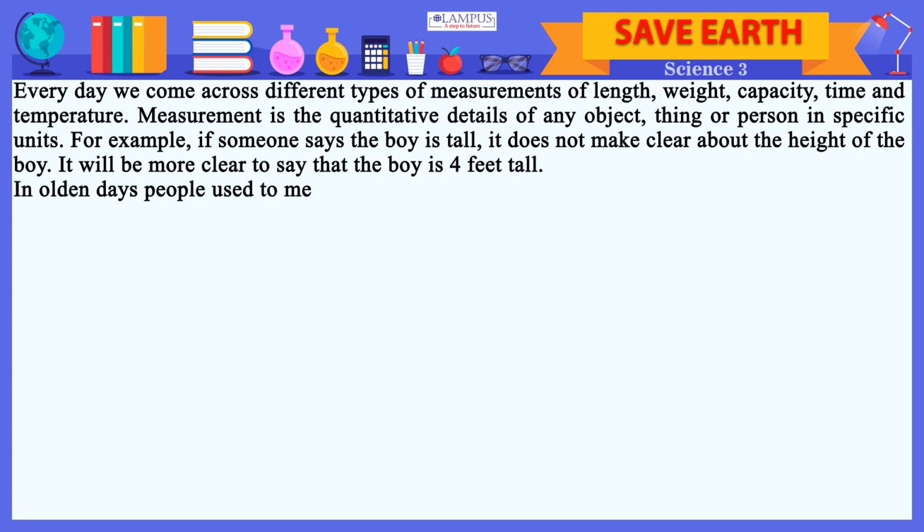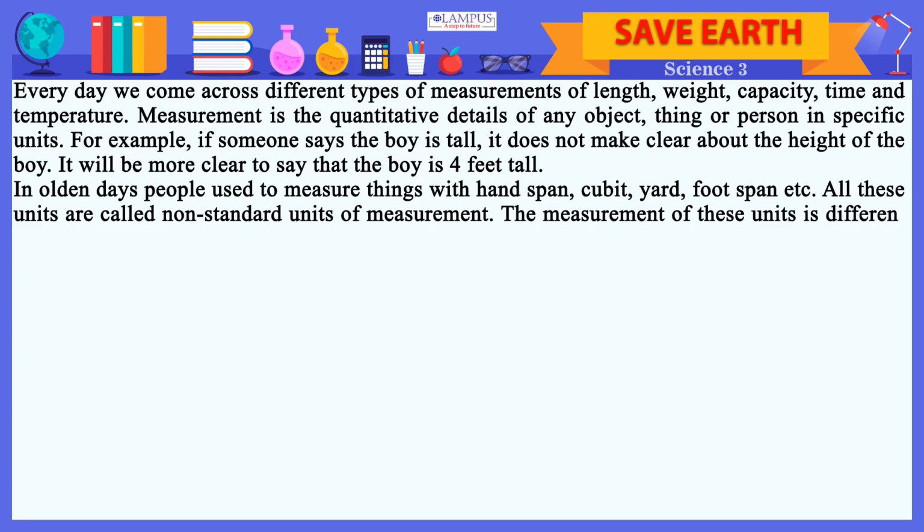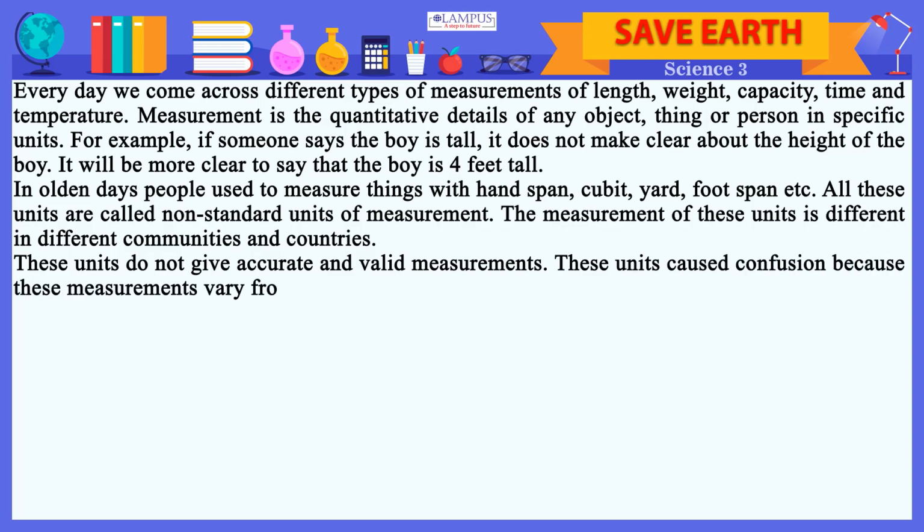In olden days people used to measure things with hand span, cubit, yard, foot span etc. All these units are called non-standard units of measurement. The measurement of these units is different in different communities and countries. These units do not give accurate and valid measurements. These units caused confusion because these measurements vary from one person to another person.